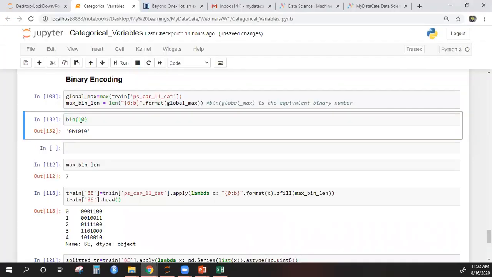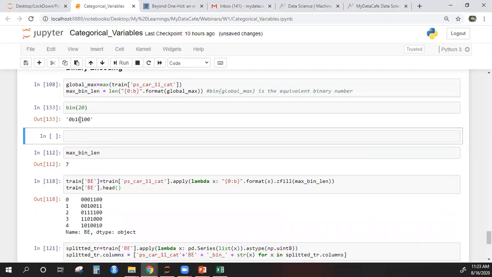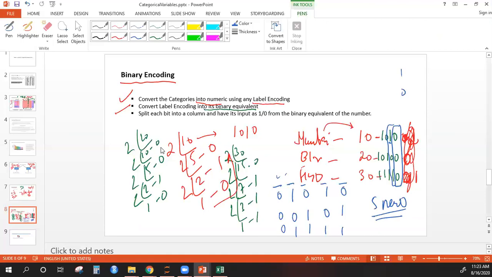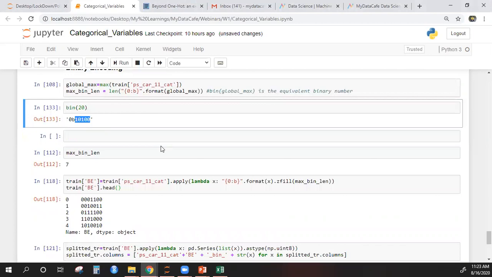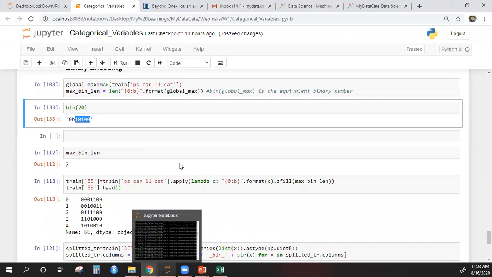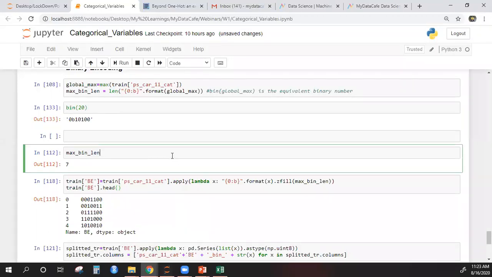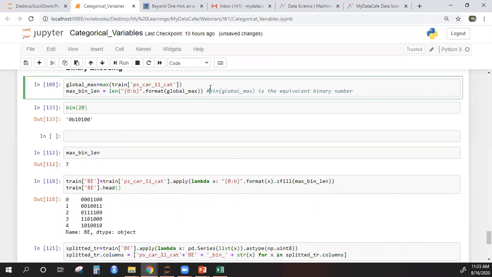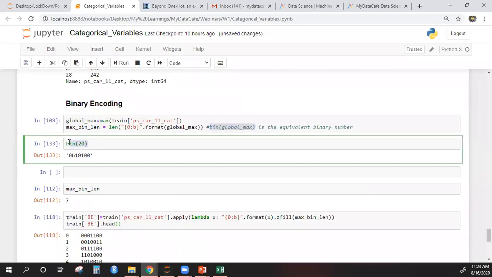So this is the number. Similarly for 20 you can see it is 10100. The screen is still. Guys, can you see the Python notebook on the screen right now? Okay, so this is the function in Python that converts any decimal number to its binary equivalent.